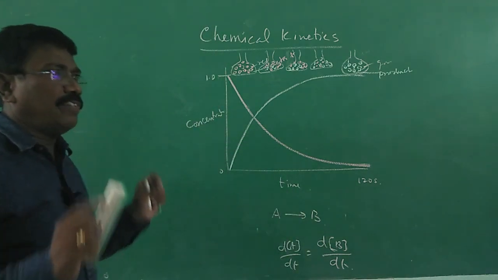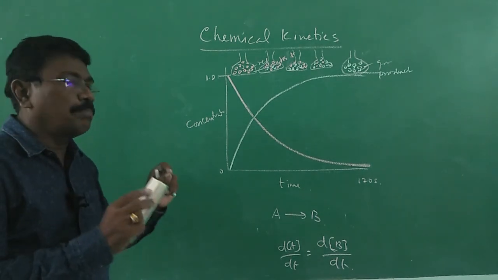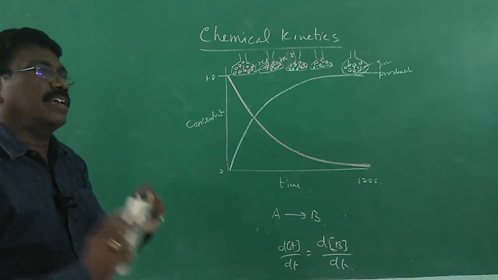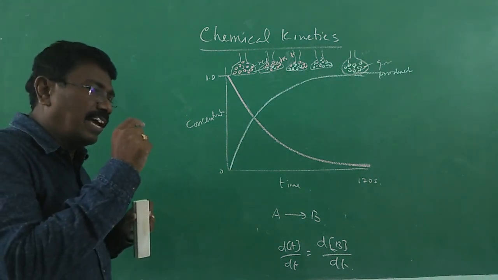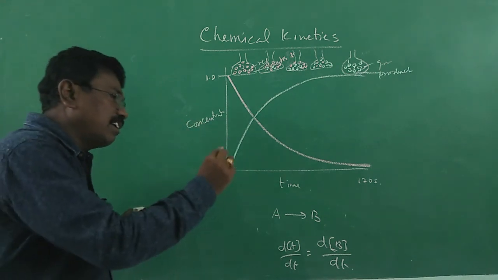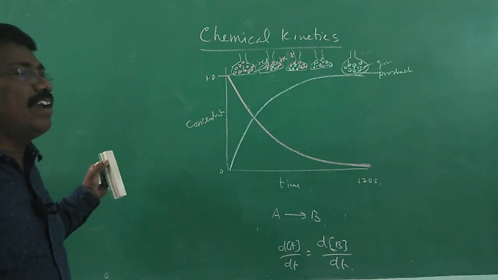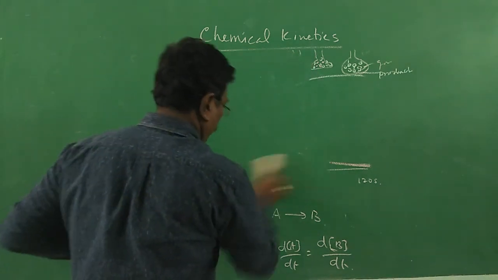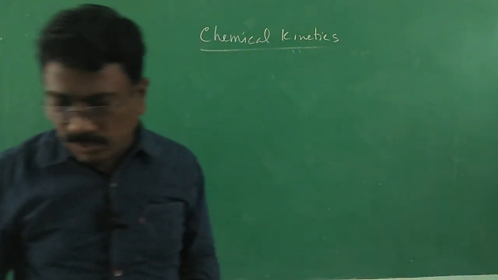So what is the rate of a reaction? It is the change in concentration of a reactant or product per unit time. The unit for rate is mole per liter per second. When the rate is calculated with high concentration, the rate will be higher. When it is calculated with low concentration, the rate will be lower. And if it is calculated over a wide range, it will be average. So that's what we understood until now. Now let us go into average rate and instantaneous rate.